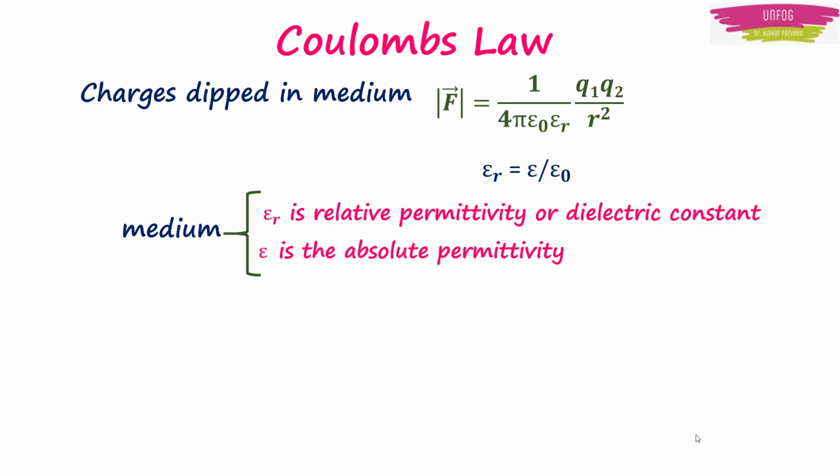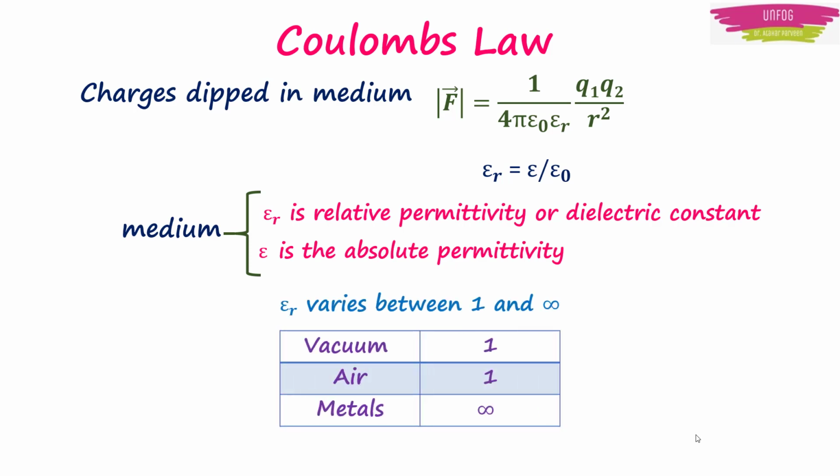The value of epsilon r always varies between 1 and infinity. For vacuum it is equal to 1. For air it is nearly equal to 1, therefore it can be taken as 1 for calculations, and for metals it is always equal to infinity. So you can use these values in your problems even if it is not given in the question.